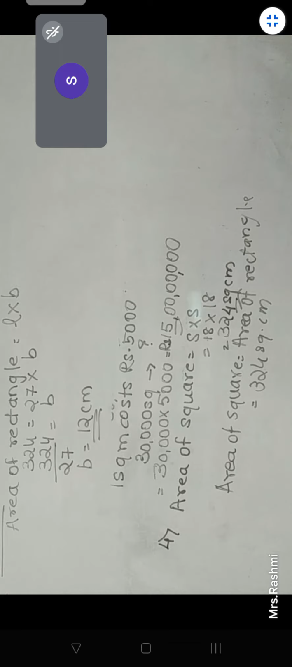Ma'am, if the cost of the whole room is 1125, so 1 square meter will be 1125 upon 25. So we get the area as 45. And then for the breadth, we do L into B, so 45 upon 5, we get 9. Length is equal to 9. Correct.